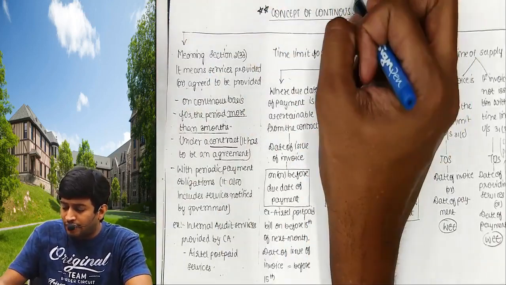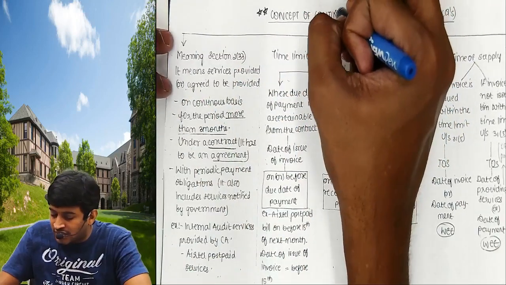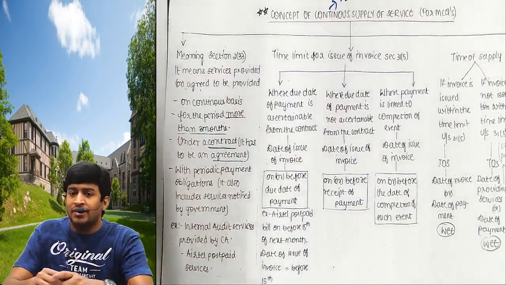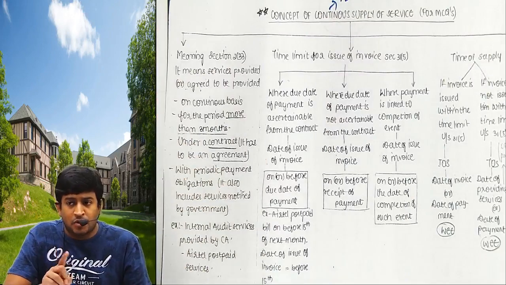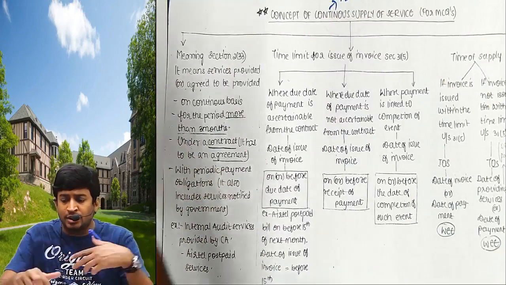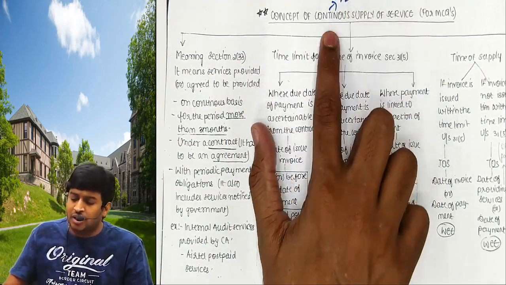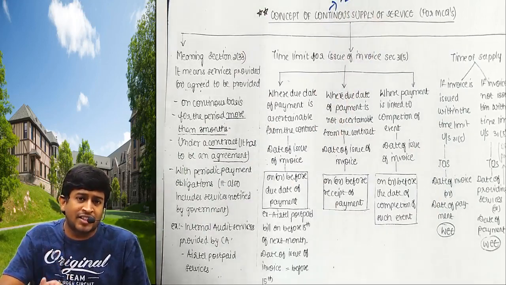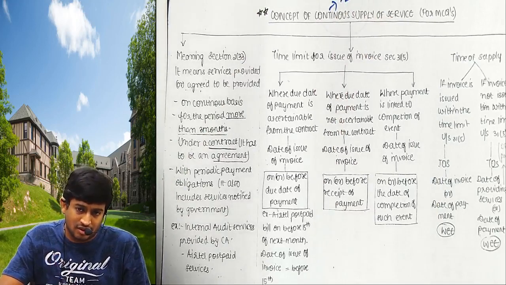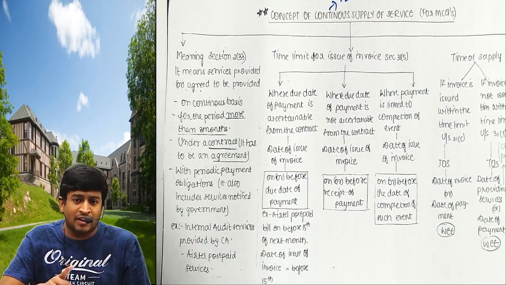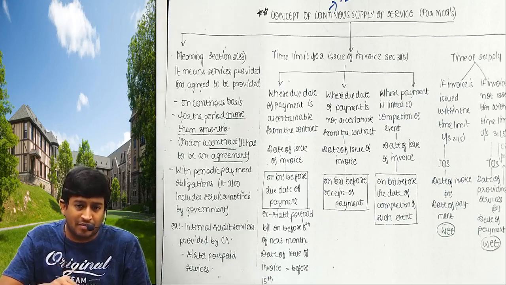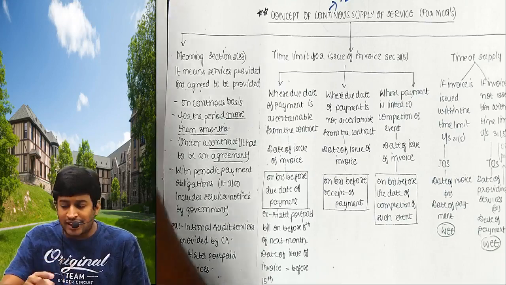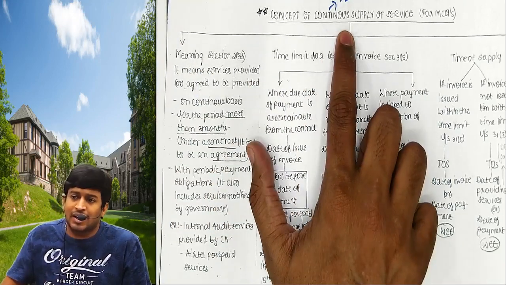Continuous supply of. Continuous here means more than 3 months. When a service provider is providing you services continuously for more than 3 months, it is called continuous supply of service. I am a bank account holder of ICICI Bank from last 10 years. If I have any problem, I can even contact them 24/7 by toll-free number. I can withdraw money from ATM whenever I want.